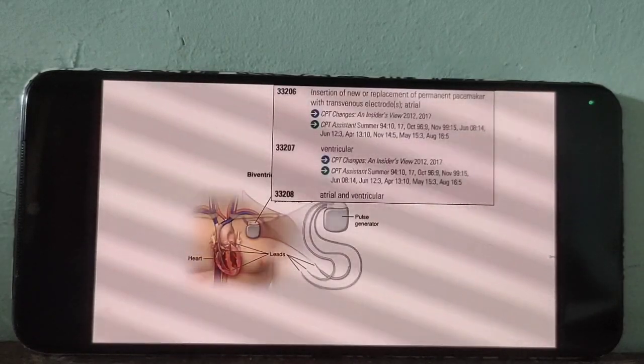So now the same code. One minute, I will explain to you later about 10 and 11.